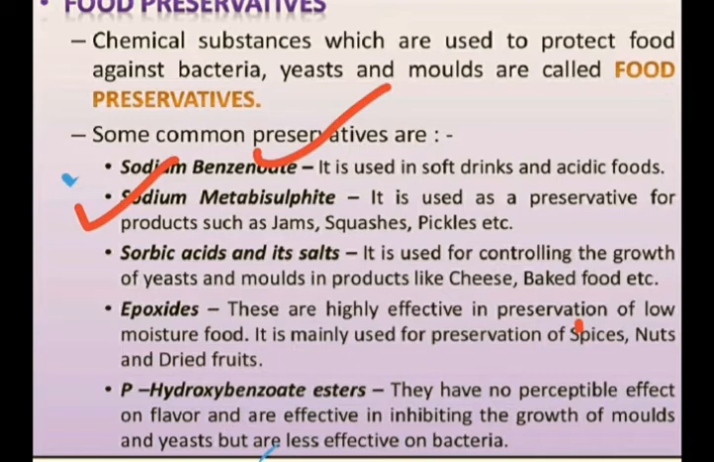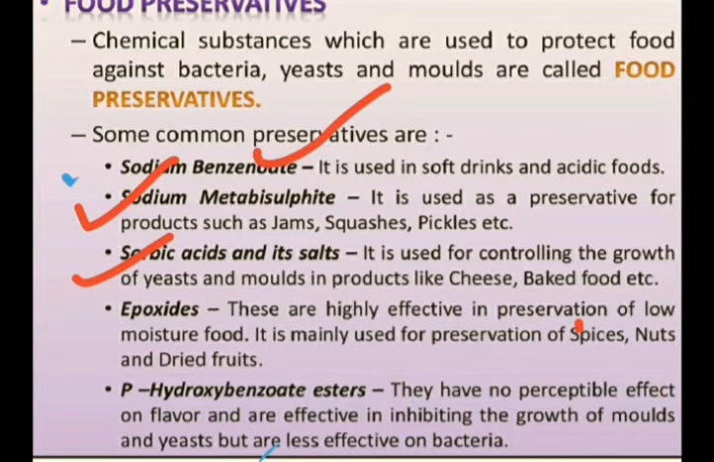It is used for controlling the growth of yeast and molds in products like cheese and baked food. So specifically in dairy products like cheese and in baked food, we use sorbic acid and its salt. Basically, sorbic acid and its salts do not allow the fungus to propagate. And you know that most food items are spoiled due to fungus.